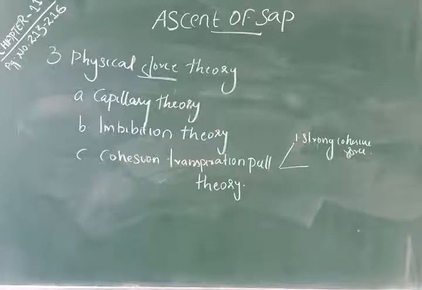So cohesive means between the water molecules, adhesion means between water molecules and the wall of xylem. These cohesive and adhesive forces work together to form an unbroken continuous water column in the xylem.